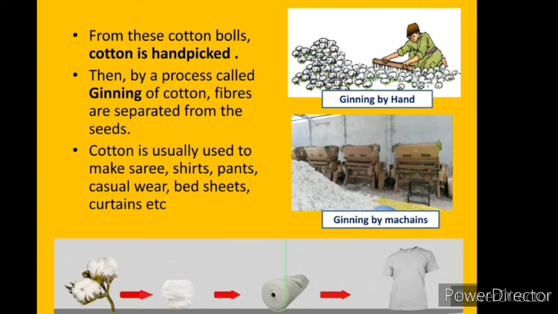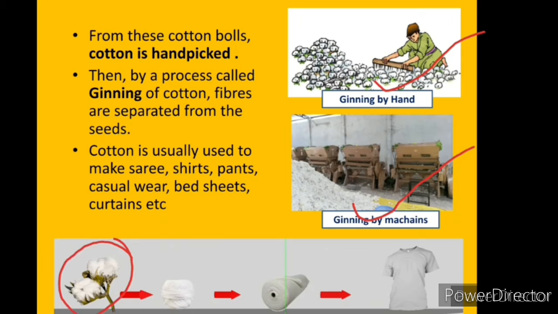From these cotton bolls, cotton is handpicked. Then, by the process of ginning, fibers are separated from the seeds. Cotton is usually used to make saris, shirts, pants, casual wear, bedsheets, curtains, etc. If you look at this diagram, ginning is done by hand, and in this diagram, ginning is done with the help of machines.